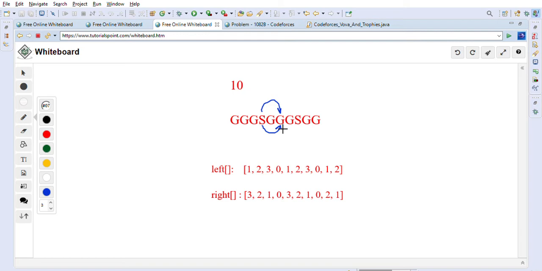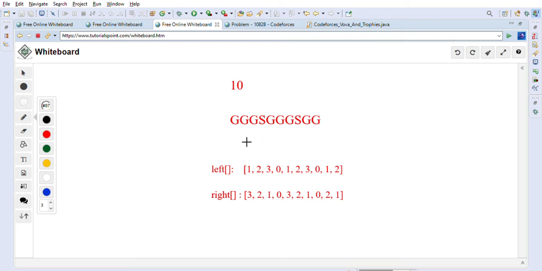But let's see, without swapping, what is the maximum length of G's? As you can see, without swapping, this is 3. If you consider this subsegment, this is its length, and if you consider this other subsegment, this is its length. So the maximum length is 3 without doing any swapping. We have to see if we can maximize this subsegment by doing some swapping.